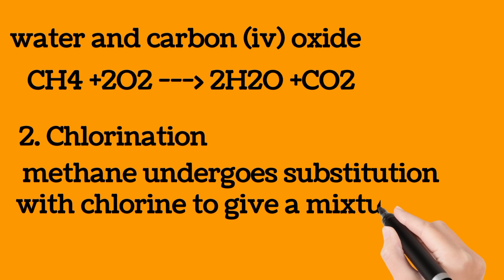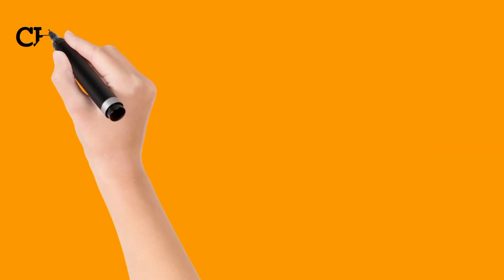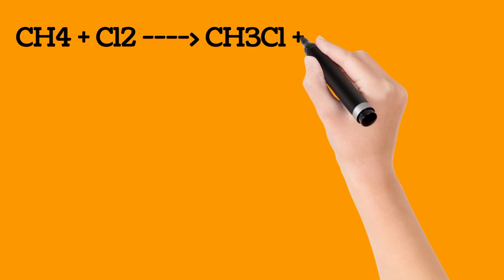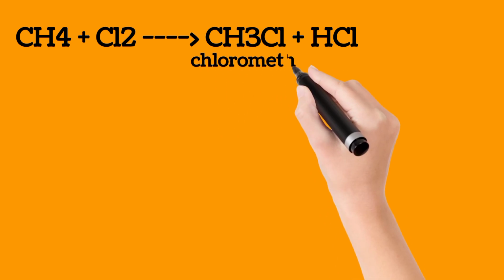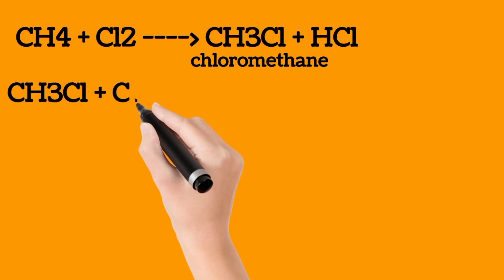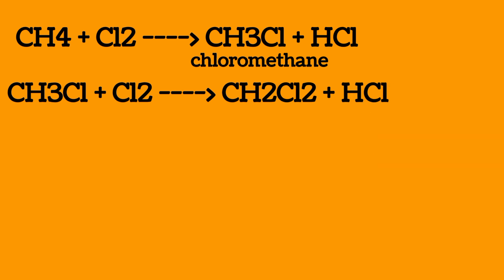Chlorination. Methane undergoes substitution with chlorine to give a mixture of products. Substitution reaction is actually the replacement of an atom or a group of atoms by another atom. In this case, chlorine is replacing hydrogen. First, chlorine reacts with methane to substitute one hydrogen atom, and you have chloromethane. If chloromethane reacts with chlorine, a second hydrogen atom will be replaced, and you're going to have dichloromethane.